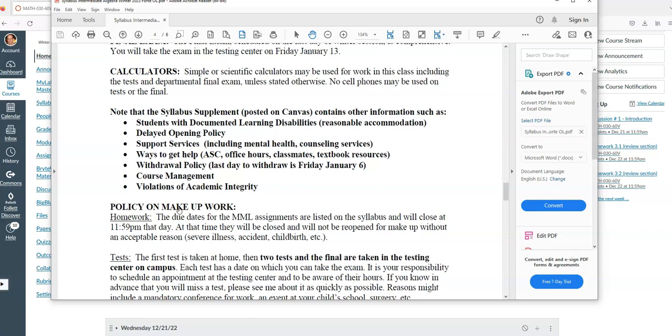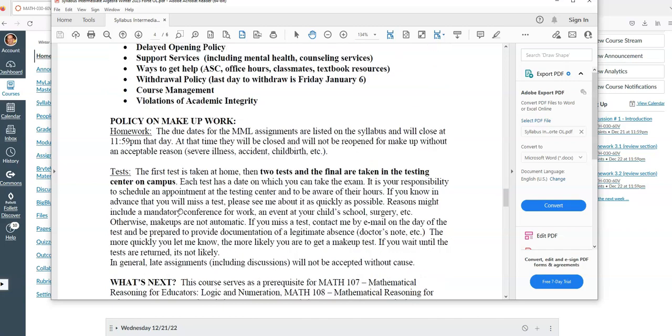The delayed opening policy is really only going to impact testing center dates, and if there's a snowstorm or delayed opening, I will post announcements with more information. Policy on makeup work: the dates for the MyMathLab assignments are pretty firm. They're due at 11:59 that day.